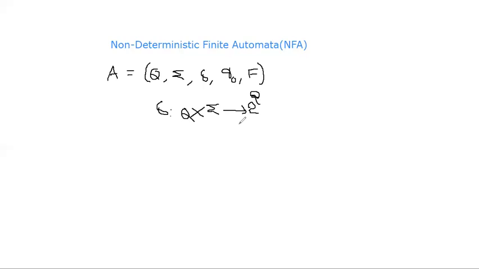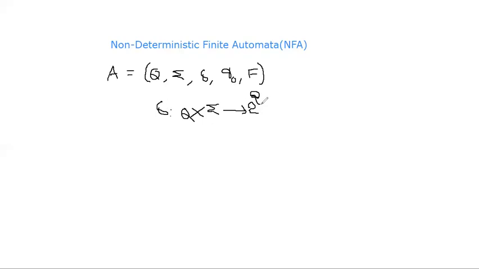Once again, non-deterministic finite automata produces more than one output, but sometimes, not always. More than one output, based on a requirement or transition diagram, or based on the configuration of the automata. More than one output from any state on any input symbol. So like DFA, NFA can also be represented with 5 tuples: Q, sigma, delta, Q naught, F. Q is the finite set of states, sigma is the input alphabet, delta is the transition function, Q naught is the initial state, F is the set of final states.